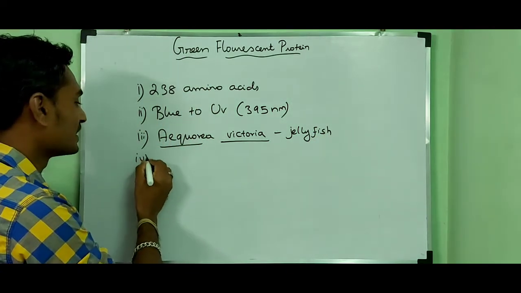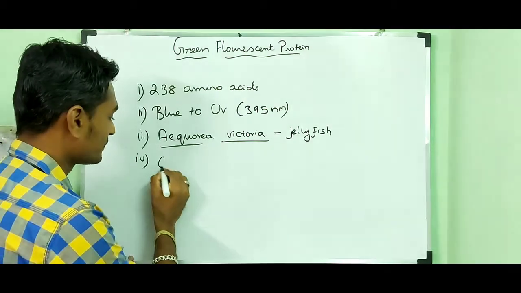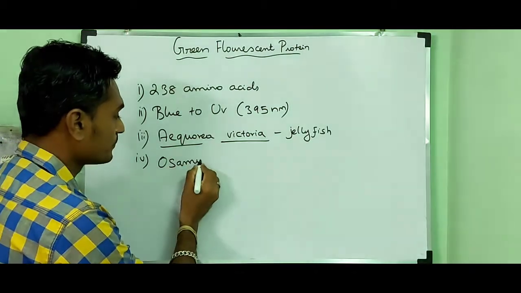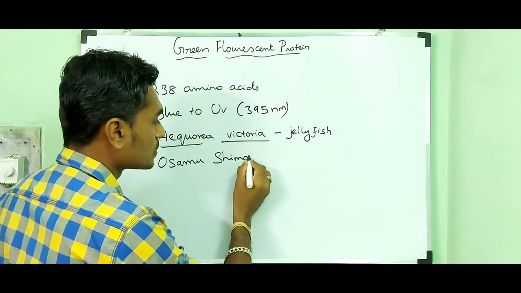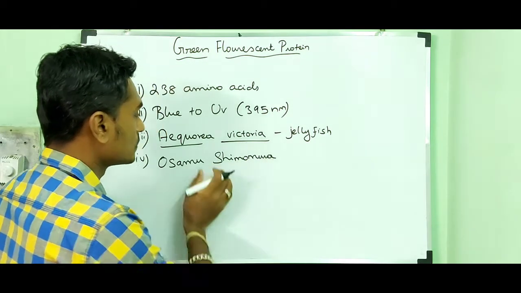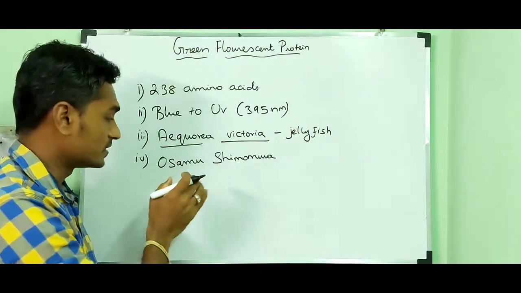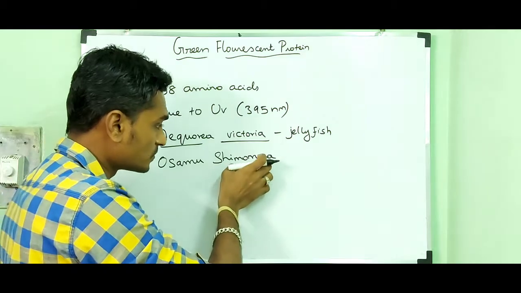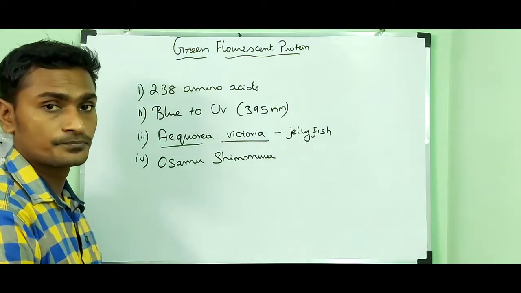It was first discovered by the scientist Osamu Shimamura. So this GFP was isolated by the scientist Osamu Shimamura from the jellyfish Aquaria victoria.